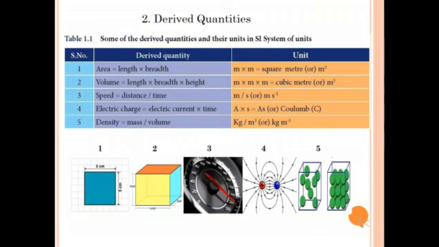Area unit is square meter or meter square. Volume unit is cubic meter or meter cube. The unit of speed is meter per second, m s^-1. Fourth one, the unit of electric charge is ampere second, coulomb. Fifth one, the unit of density is kilogram meter power minus 3.